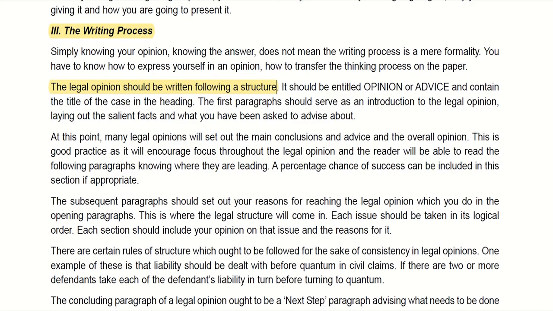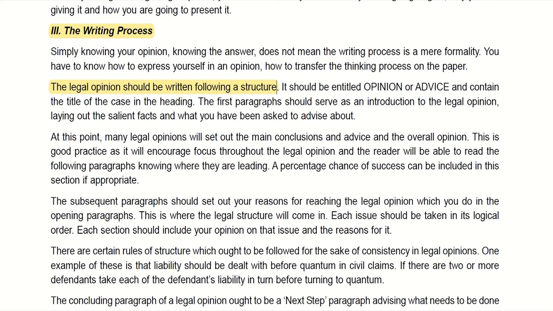So just knowing your legal opinion won't do. You should express yourself, that is, know how to transfer your thinking process on paper. So writing process is not a mere formality. The legal opinion should be written in the following structure. So the first para of the legal opinion should be an introduction to the legal opinion. What are the facts of the case and what you have been asked to advise. At this point, many legal opinions will set out the main conclusions and advise an overall opinion. This is a good practice to use, which will help the client to understand better and will know where the opinion is leading. So percentage of success of the case may also be stated here.